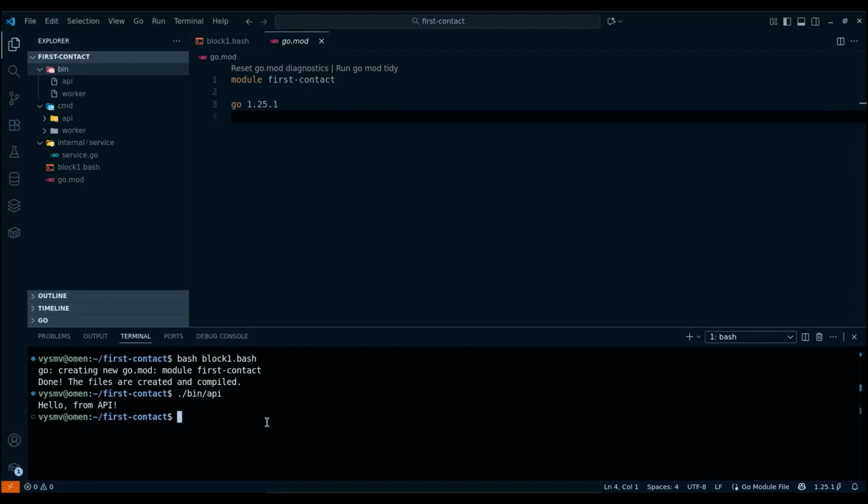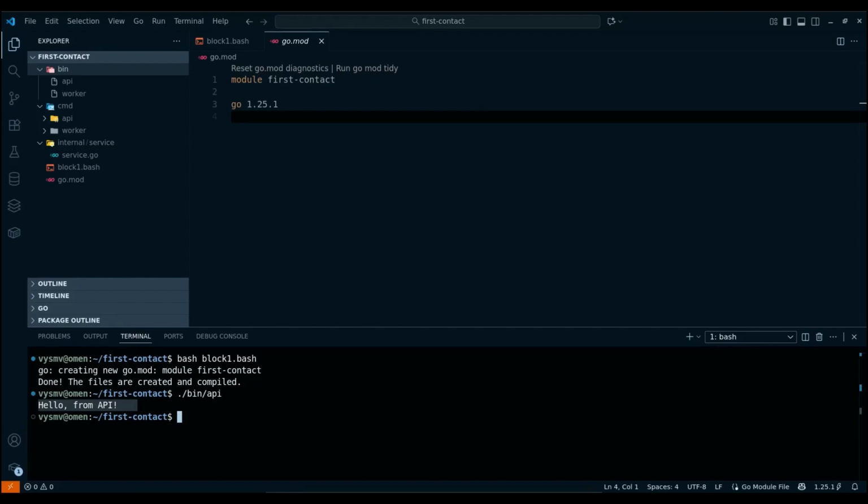As a result, we see the string "hello from API". This means that everything worked correctly. In other words, we have achieved the goal set for the first block. Let's move on. The goal of the next block will be to show that we import a package in the